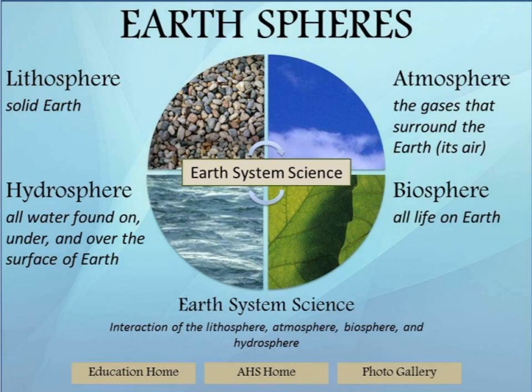Earth itself is one large ecosystem, the biosphere, where life exists. That means the biosphere needs the atmosphere, lithosphere, and hydrosphere.